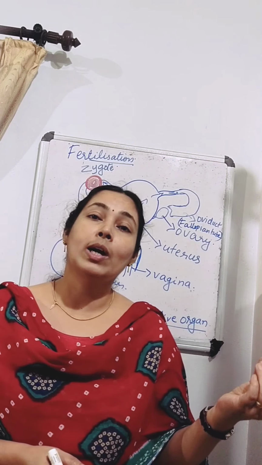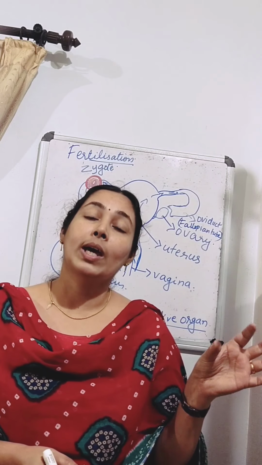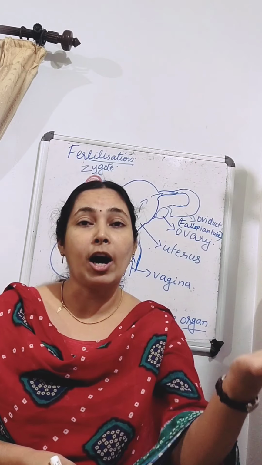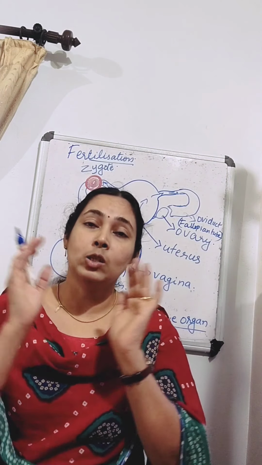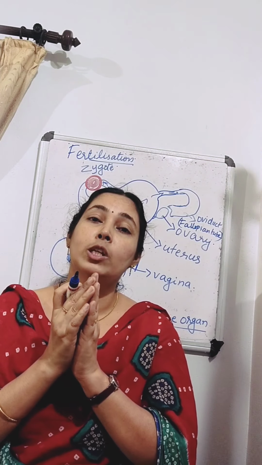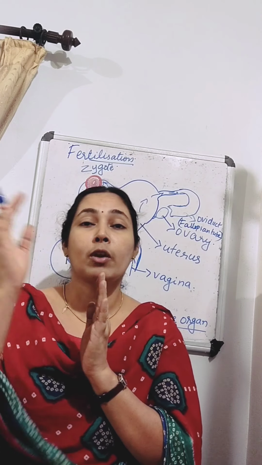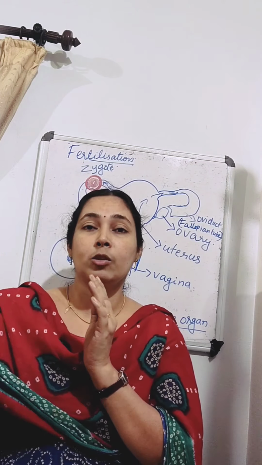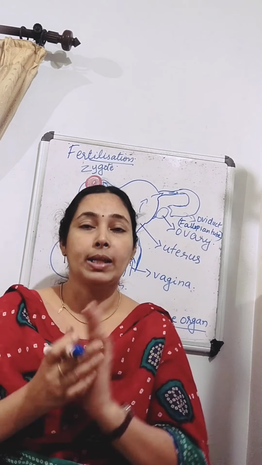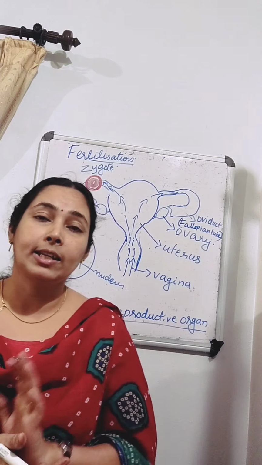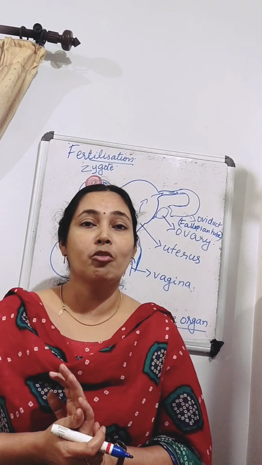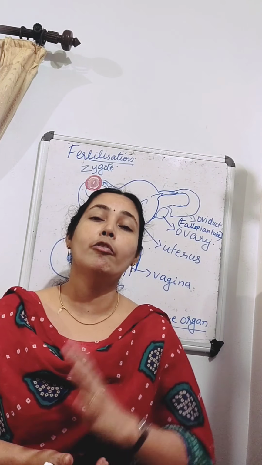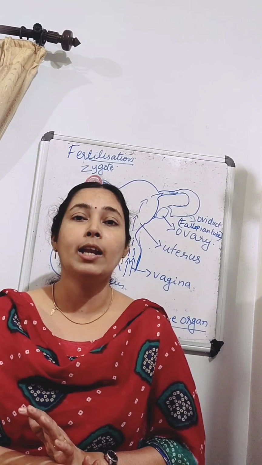If you look at your brother or sister, you can recognize some characters in them similar to those of your father or mother, because this new zygote is formed by the fusion of gametes from father and mother. So the zygote will get the characters of both father and mother.